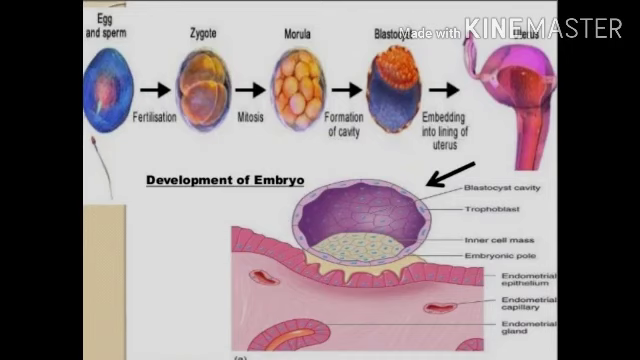In this slide, when the egg and the sperm, the male and female gametes, fuse, fertilization takes place. First is the zygote, and in the zygote mitosis occurs, resulting in the morula. In the morula, a cavity forms. That structure is known as the blastocyst. The blastocyst embeds into the lining of the uterus. After that, the blastocyst changes into the embryo.